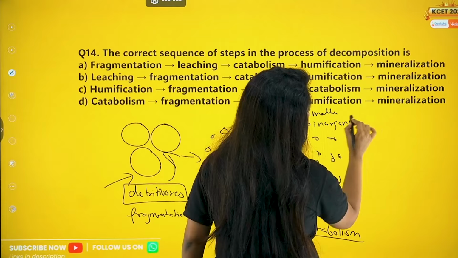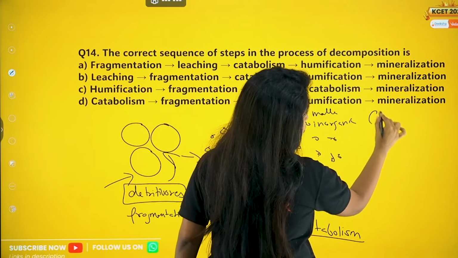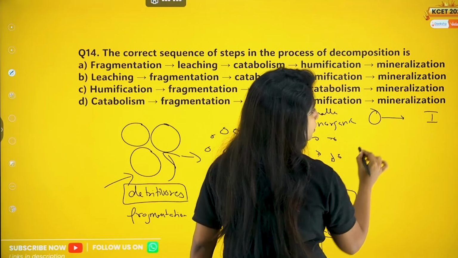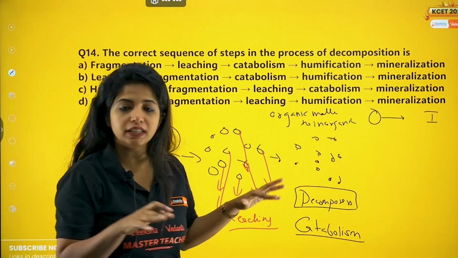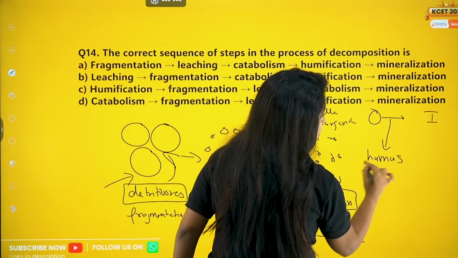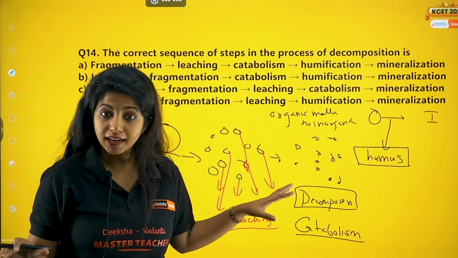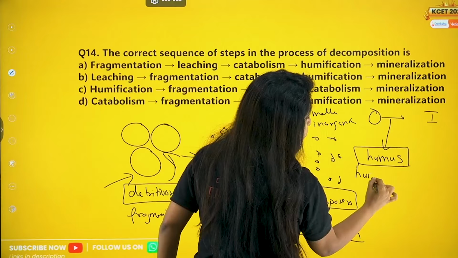From organic to inorganic, it's not a smooth journey. Suppose this is organic, suppose this is inorganic. When you reach halfway, you say it is partially digested. In this condition, you call all the organic content humus. It is not fully digested. You call this humus, and this process is known as humification.